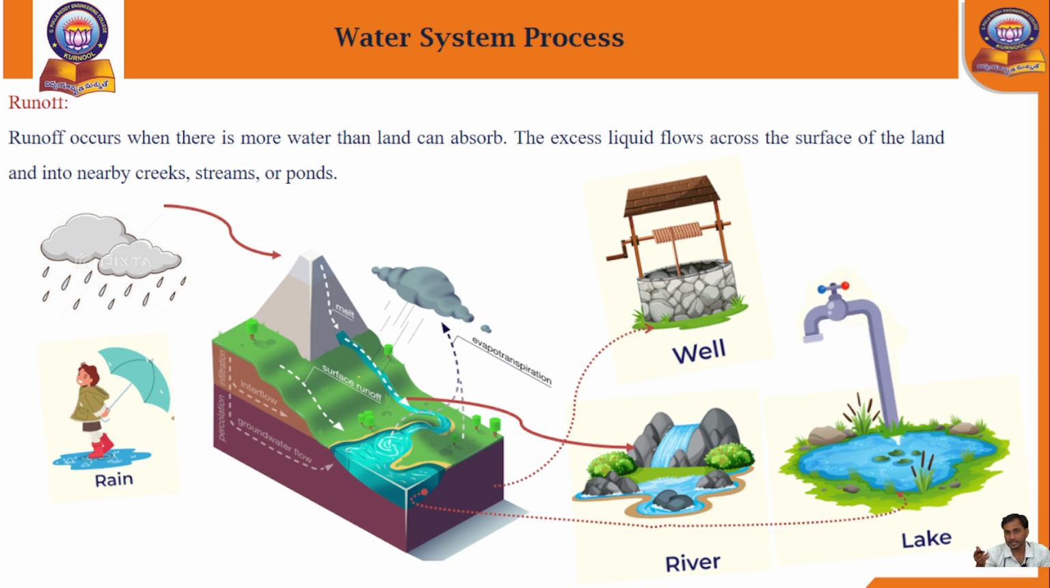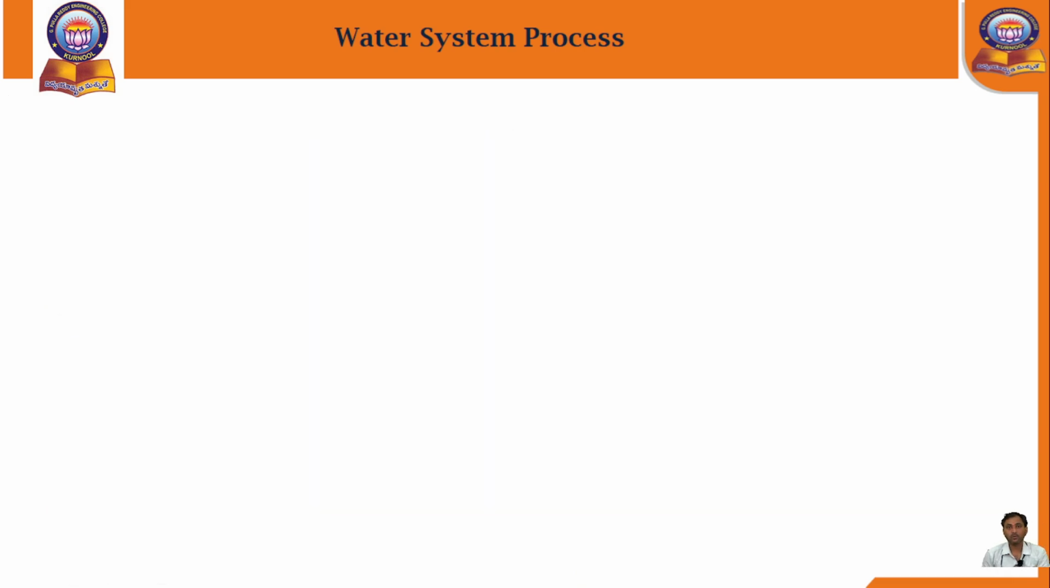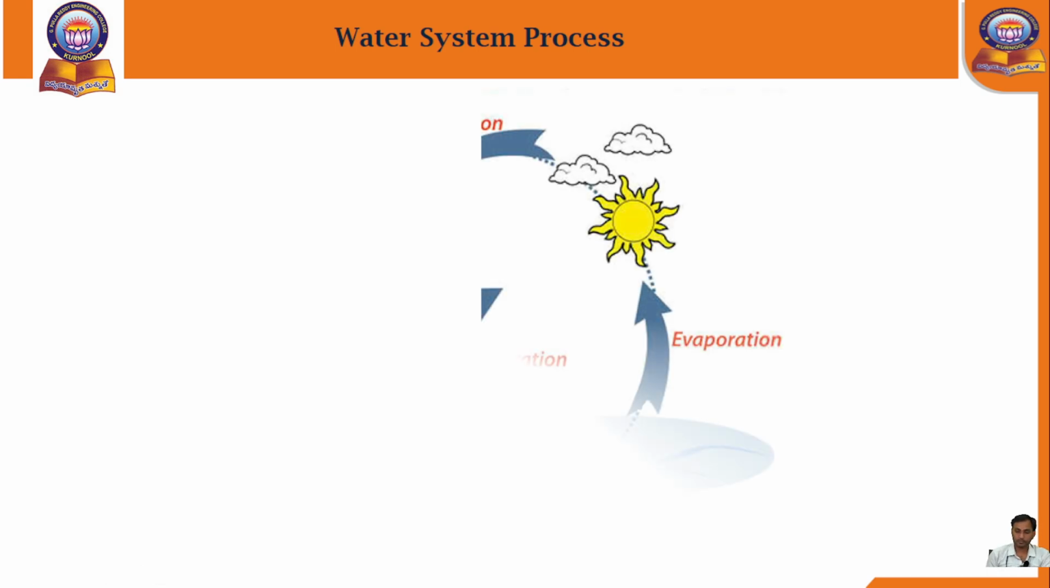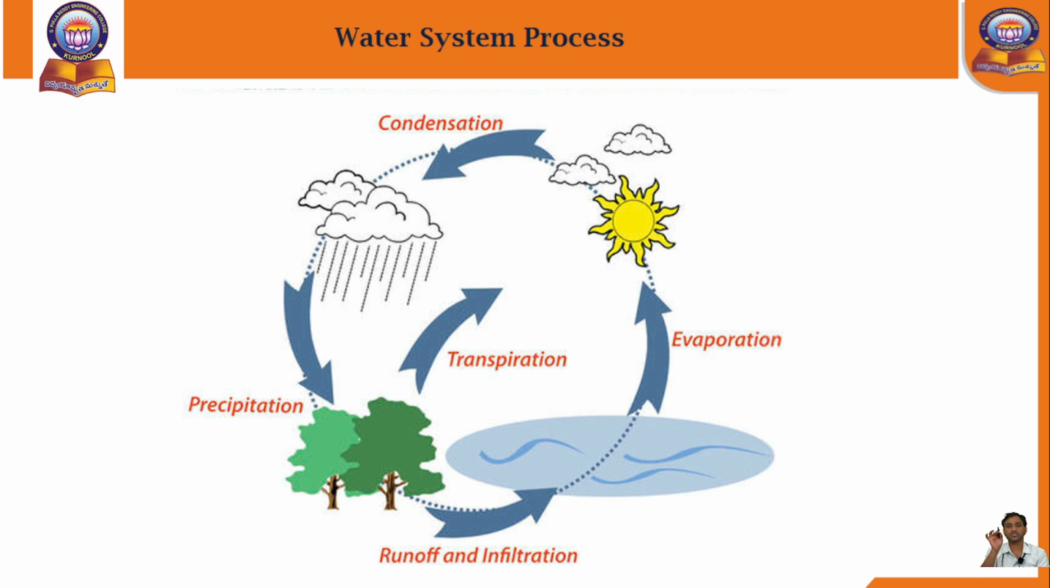If the water is available on the ground surface, we can easily provide taps or pump stations and use it for our home needs. Finally, we come to the systematic water cycle process. This is the cyclic process of the water system. First, there is evaporation, where water converts from the liquid state to the vapor state directly.